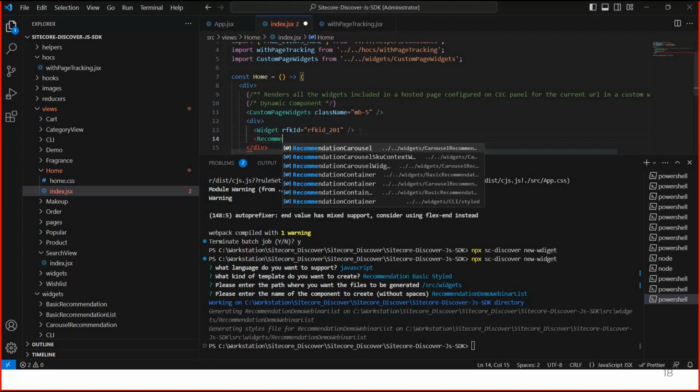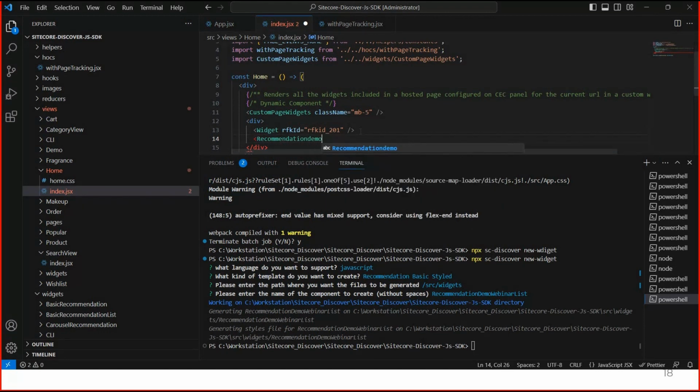Let me use this one, recommendation demo list. Currently I have already created one widget, so I'm using that one only.